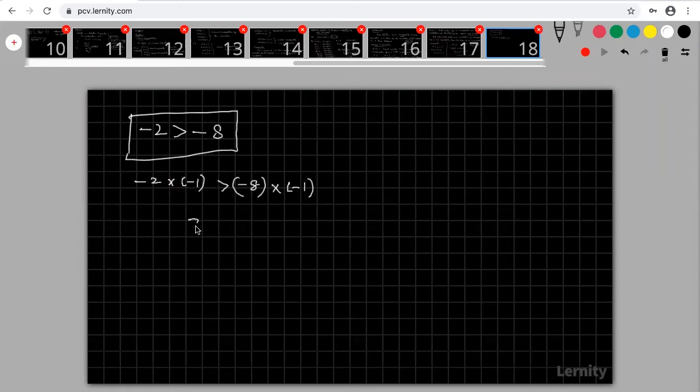What happened here? 2. What happened here? 8. Is this true, Harish? Harish, 2 greater than 8? Two greater than 8, Harish? False. So therefore, if you multiply by a negative number, you have to reverse this inequality. Then only it will be true. Are you okay, Harish? So that is our rule 2.